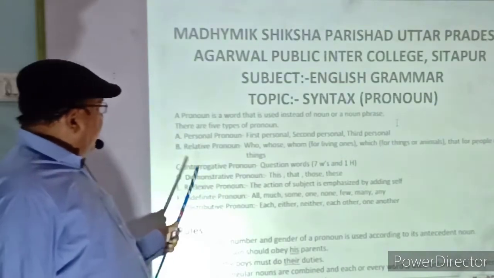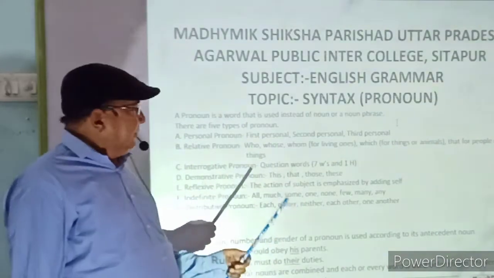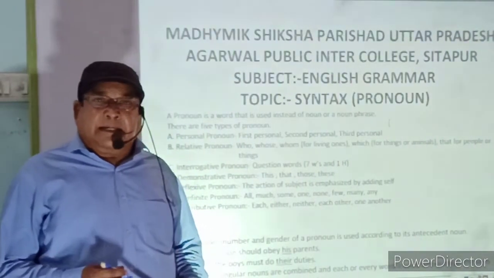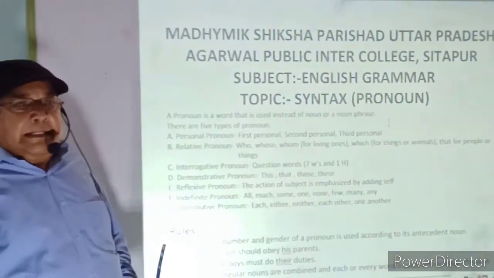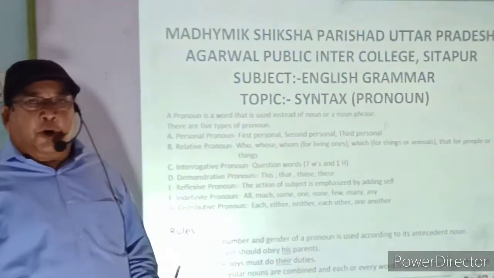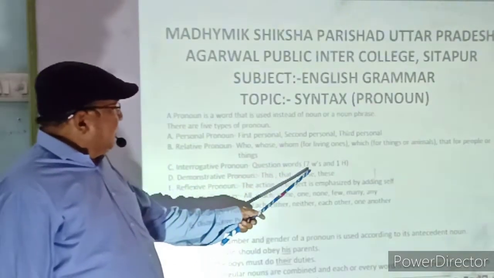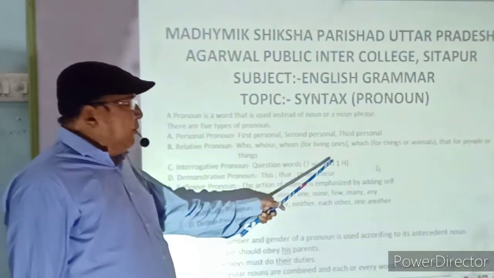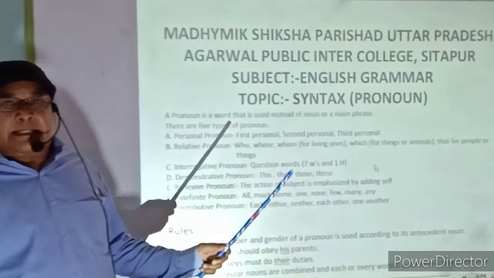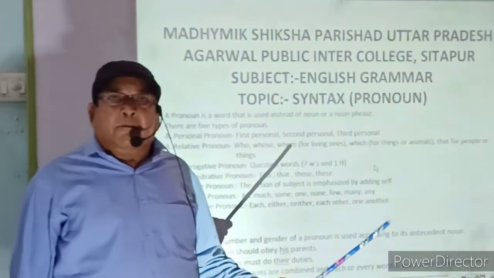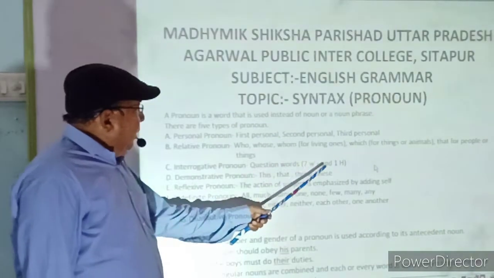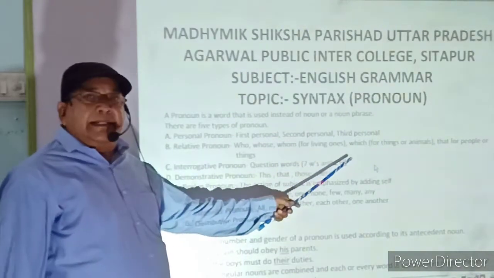Third type of pronoun is interrogative pronoun. In this pronoun, all the question words are included. They are used as question words. In short, we can say there are 7 W's and 1 H, meaning these words start with W. They are 7: who, what, which, where, whom, why, when, and 1 H is how.